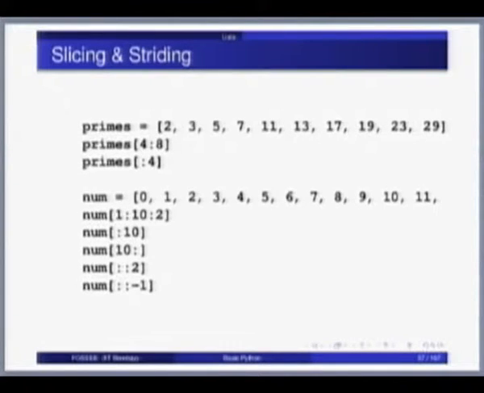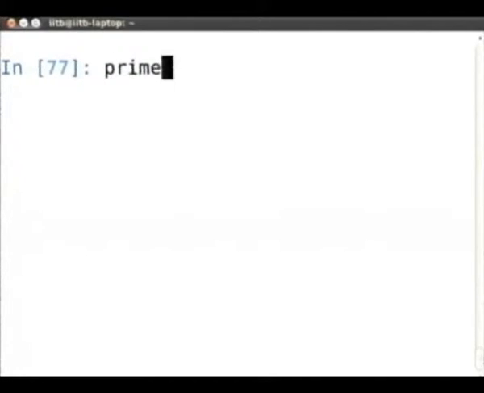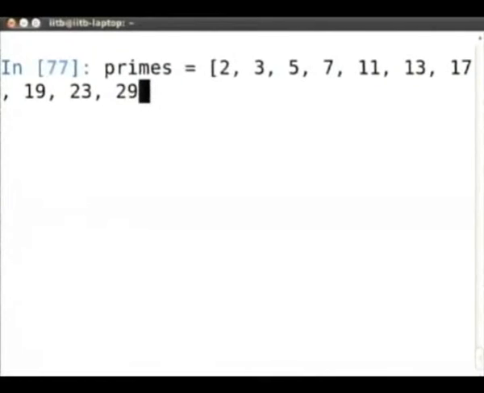Now slicing and striding are again very similar. I will go through this very quickly and I will ask the participants here to answer, and I will assume that at your end also you are able to follow the slicing and striding. We will just go through the examples to refresh your memory once. So let me say primes is, I'll first clear, primes is, okay. So what is primes